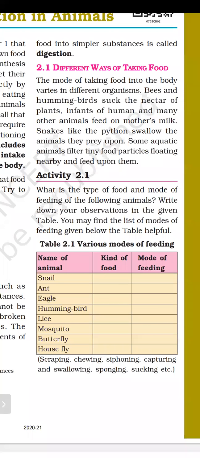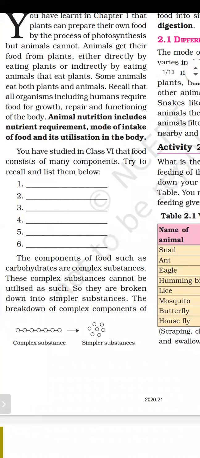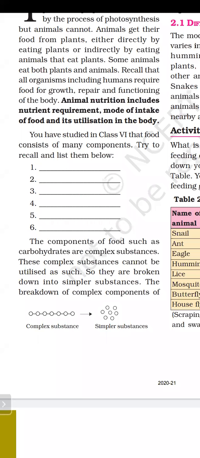And what are those complex components? Nutrients. What are we taking? Carbohydrate. We get carbohydrate from wheat, rice, the chapati we eat every day, or the potato we eat day by day. Many substances have carbohydrates, and we get energy from carbohydrates.